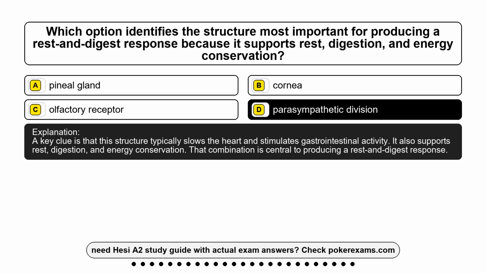A key clue is that this structure typically slows the heart and stimulates gastrointestinal activity. It also supports rest, digestion, and energy conservation. That combination is central to producing a rest-and-digest response.